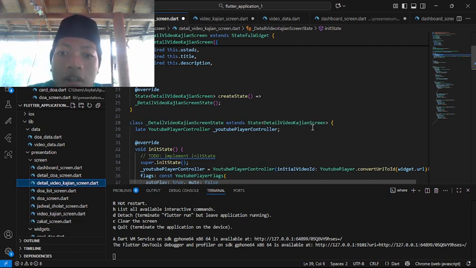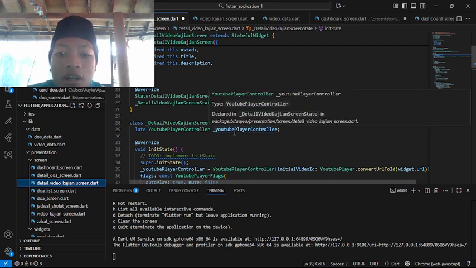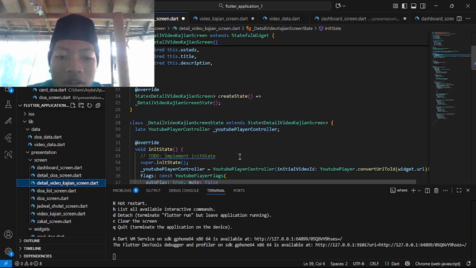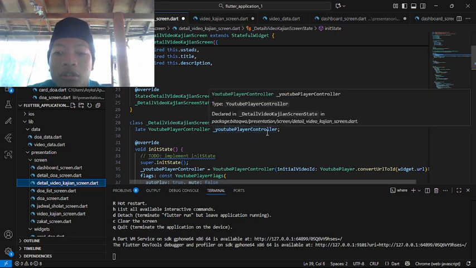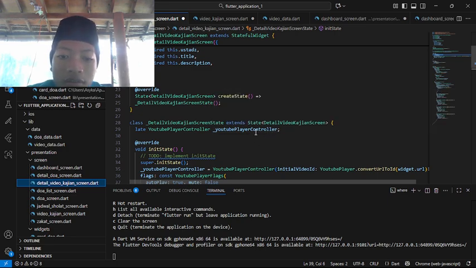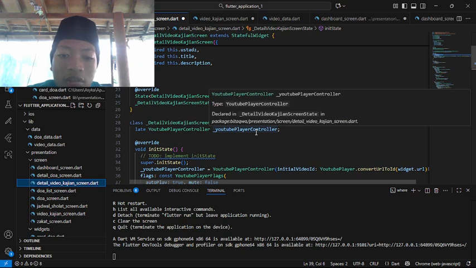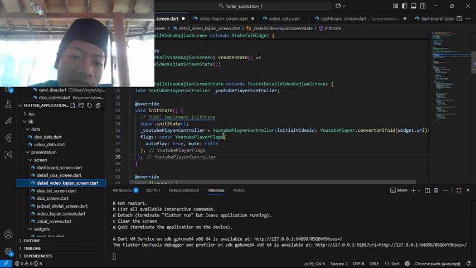So here the field: late YouTubePlayerController, YouTubePlayerController. So in here we are making some permission from the DetailVideoGuidanceScreenState. Yeah, don't forget it was state late. So later the YouTube controller will run the YouTubePlayerController object or class here, and this will take the YouTubePlayerController.